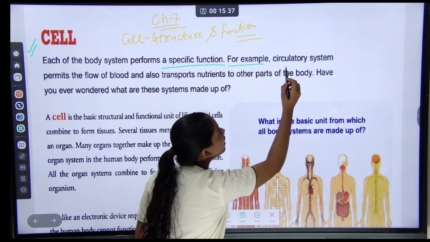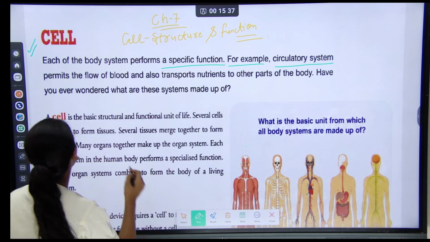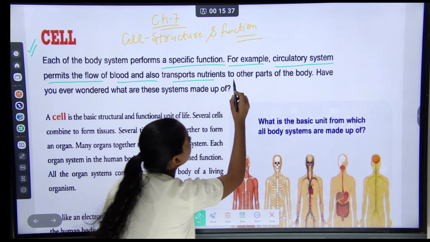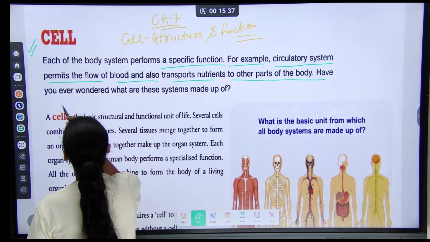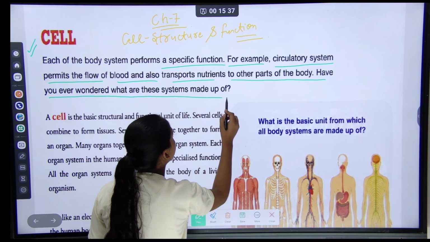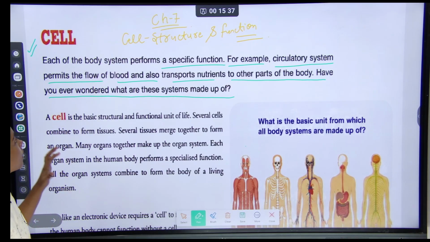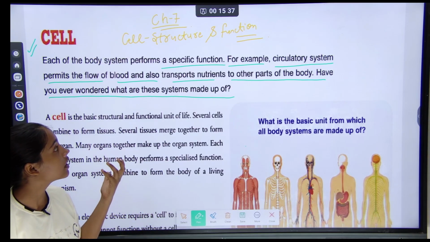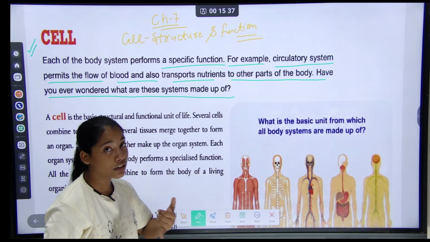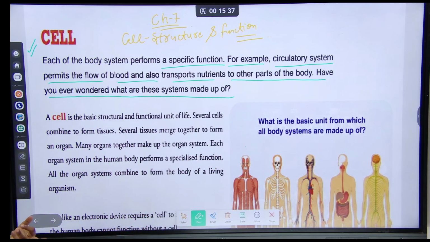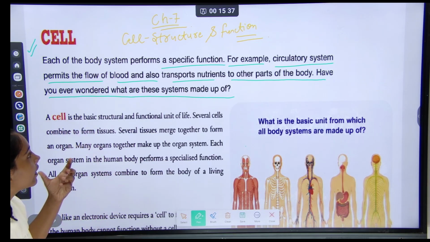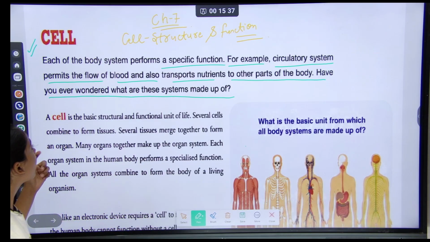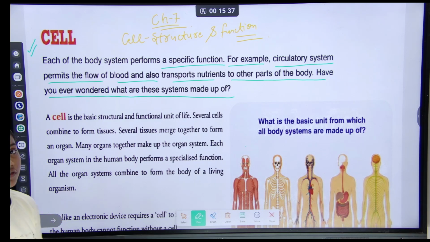For example, the circulatory system permits the flow of blood and also transports nutrients to other parts of the body. Have you ever wondered what these systems are made up of? So let's start.